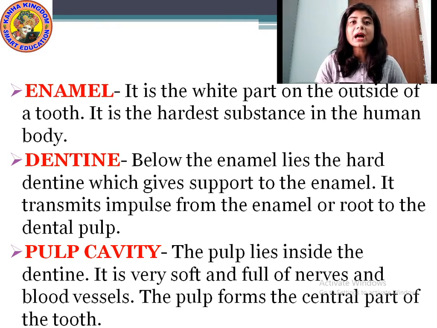Then the pulp cavity. This pulp cavity lies inside the dentine, that means inside the gum, inside the dentine. It is very soft and full of nerves and blood vessels. The pulp forms the central part of the tooth. It is the centralmost part of the tooth, and all the blood vessels and nerves are present in this pulp cavity. Understood?